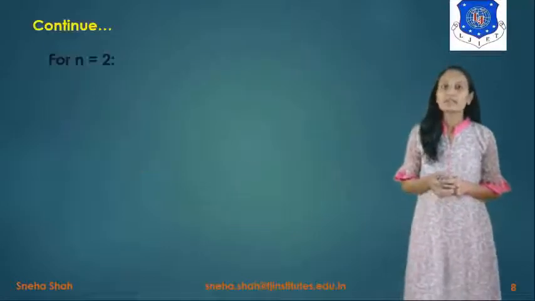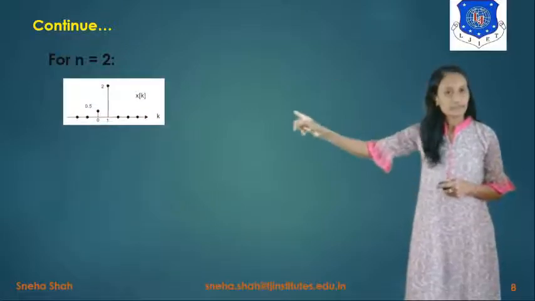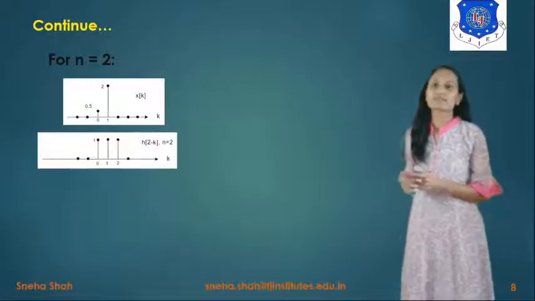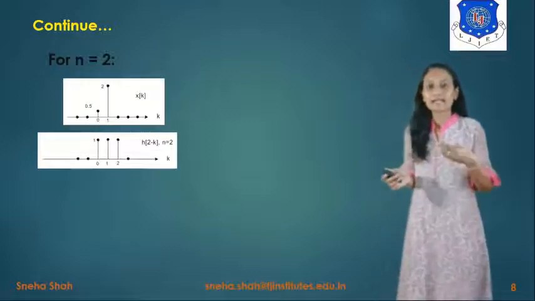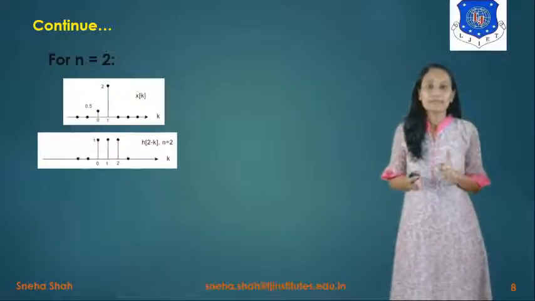Similarly, if we find it for n equals 2, then the term x of k will remain as it is, and h of 2 minus k will shift to the right side by one more factor.